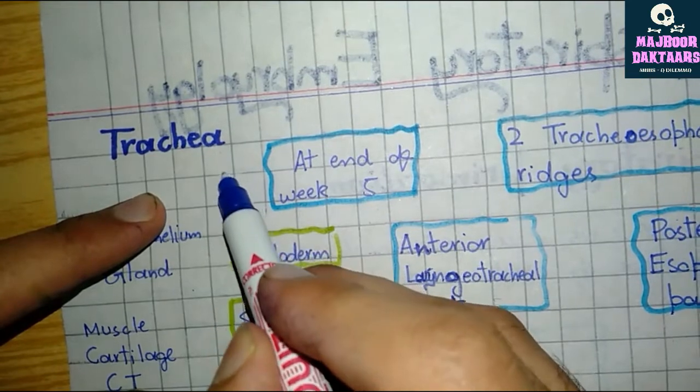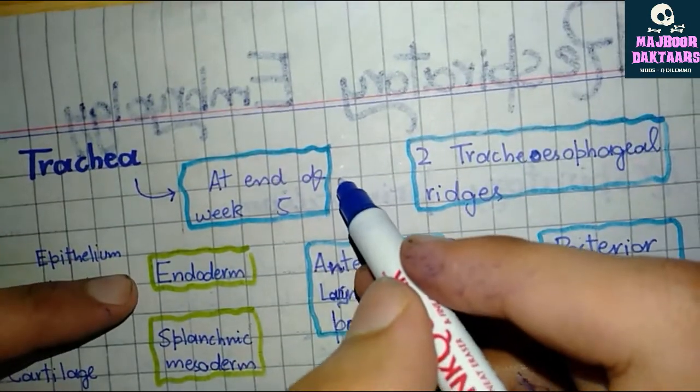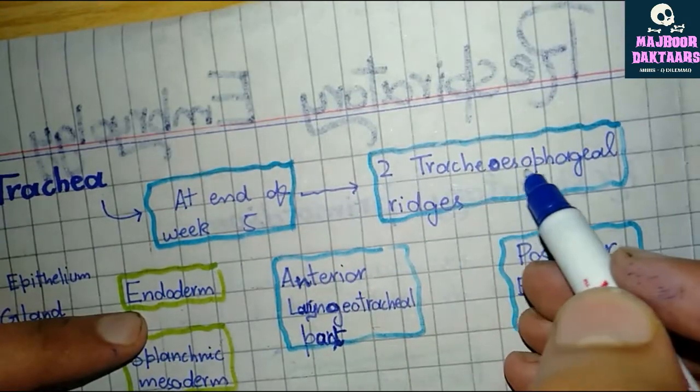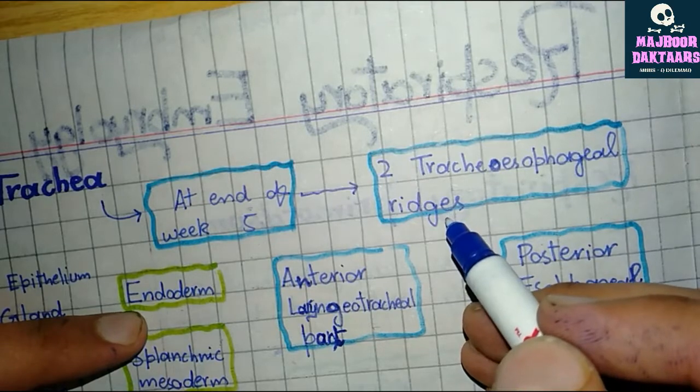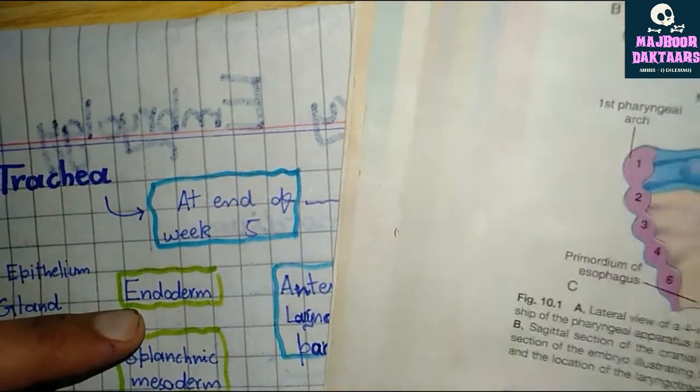The trachea starts at the end of the fifth week. Trachea forms two tracheoesophageal ridges in the laryngeotracheal tube. Let me show it.